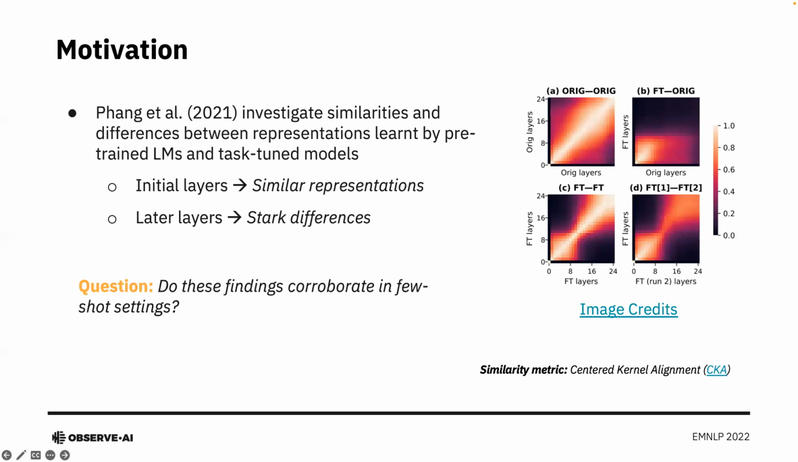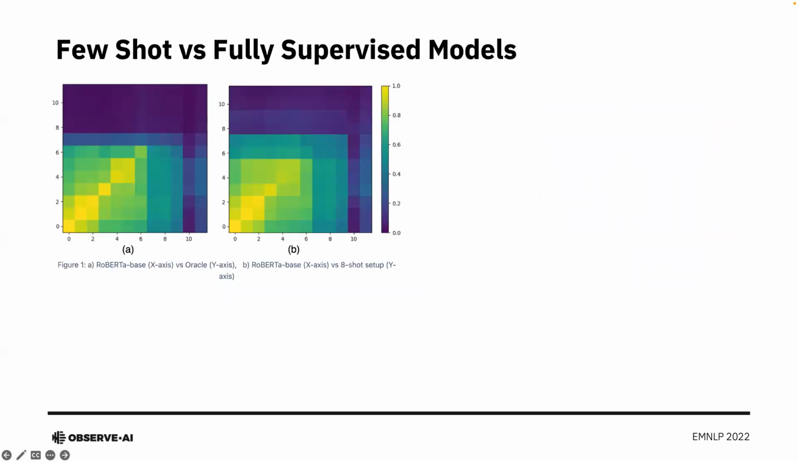This brings us to another question. Do these findings also corroborate in few shot settings? This is where our analysis comes into the picture. We extend this study to compare and contrast the representations in fully supervised models and few shot models. Specifically, we work with RoBERTa based model. In figure A, the x-axis indicates the intermediate transformer layers of pre-trained RoBERTa based model, whereas the y-axis indicates the intermediate transformer layers of RoBERTa based model fine-tuned on SST2 task in presence of large annotated data.